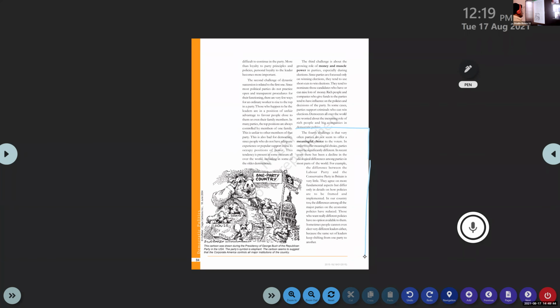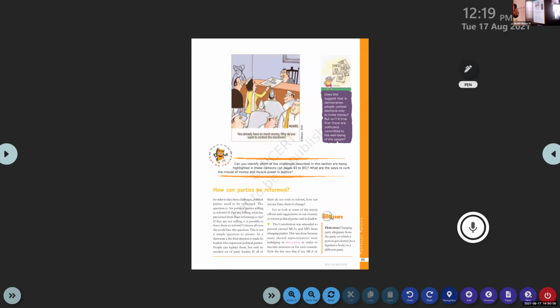Sometimes the only difference is the symbol and the leaders, but the programs and ideology are almost the same. Sometimes people cannot even elect very different leaders either, because the same set of leaders keep shifting from one party to another. So that choice is also not there for the people today, because the political party leaders are jumping from one party to another. So the same leaders are there, and there is not much change.